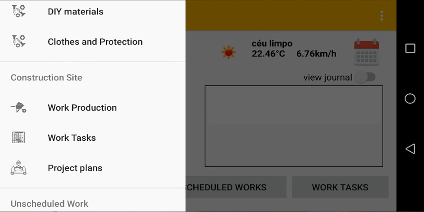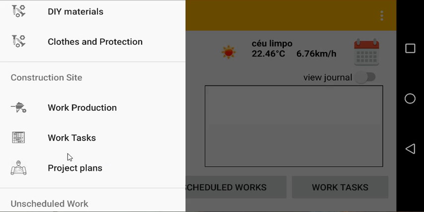The next menu option is the construction site option. On this menu option you have the options work production, work tasks and project plans. The work production is related to logging the production of individual workers at the end of the workday. The work tasks are the tasks that are on contract and scheduled to do at the construction site. This menu option lists all the work tasks that are required to do.